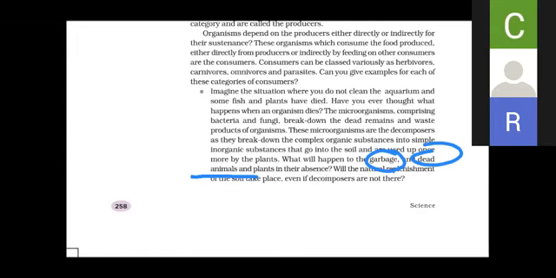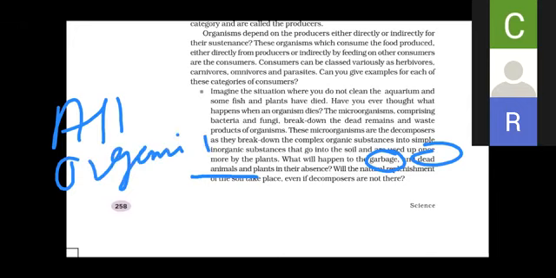All the dead organic matter on the earth will keep on increasing and increasing. That spreads a lot of epidemic diseases, because the garbage keeps accumulating, right?